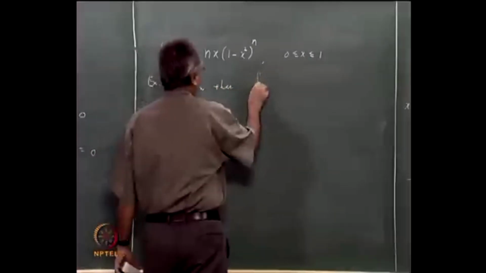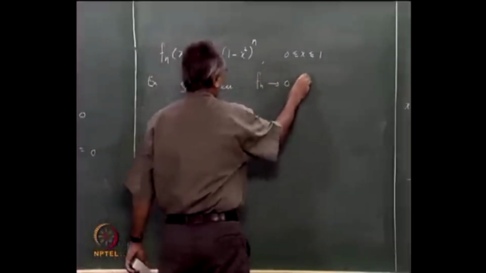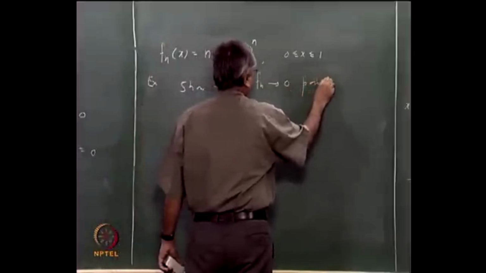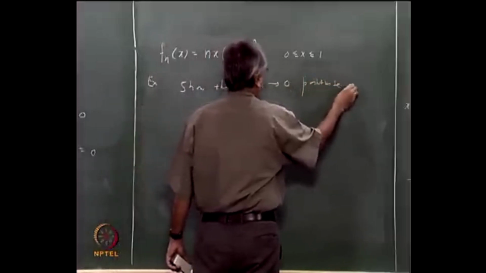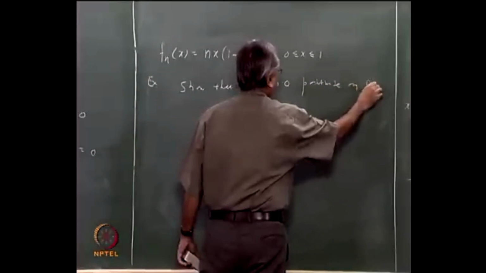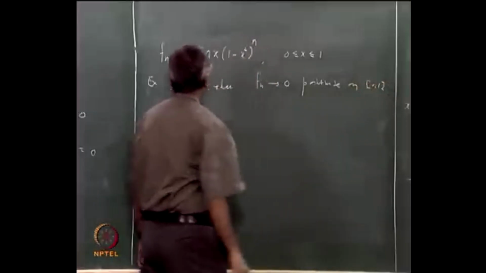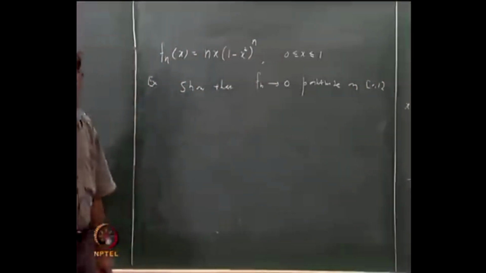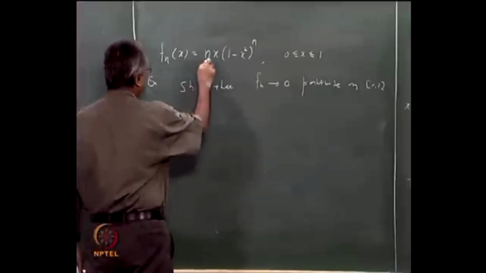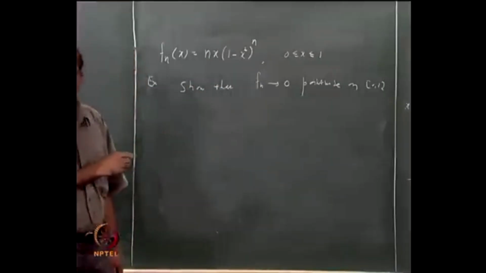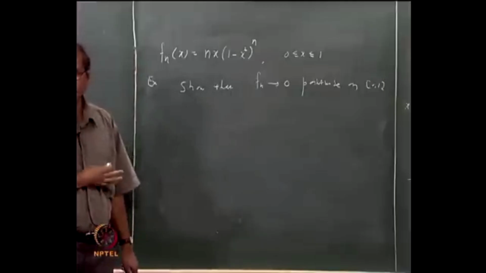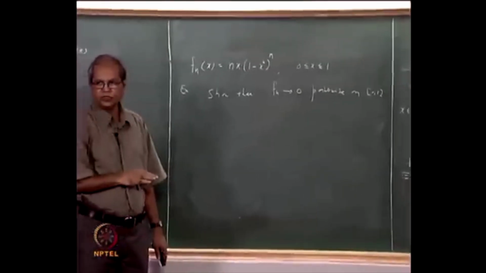Show that fn tends to 0 pointwise on 0 to 1. And remember, this is a continuous function on 0 to 1, and hence Riemann integrable.